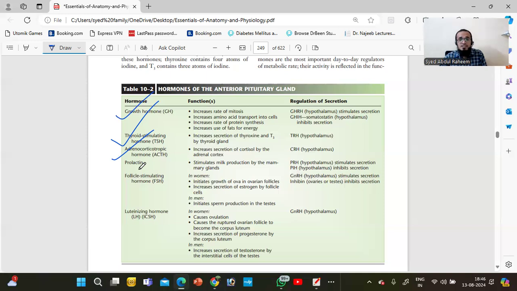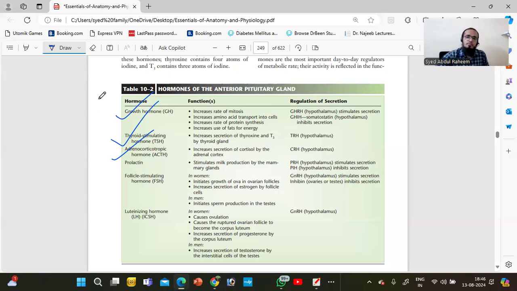It is released whenever the body needs it, and it is stimulated by the regulatory hormone from the hypothalamus. In this case, the hypothalamus has the authority to release GHRH. Then GHRH will go to the anterior pituitary gland. The anterior pituitary gland will release growth hormone. Then cell division, protein synthesis, everything will happen. Okay. So this is very important. Next, we have